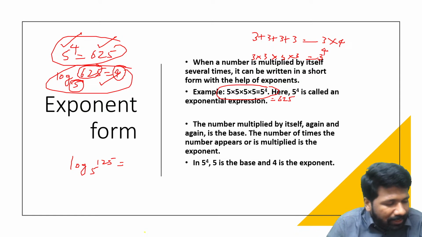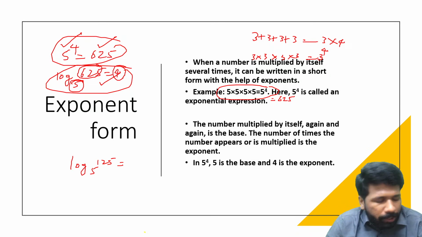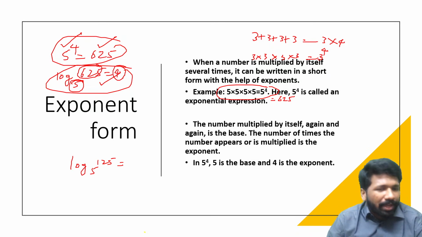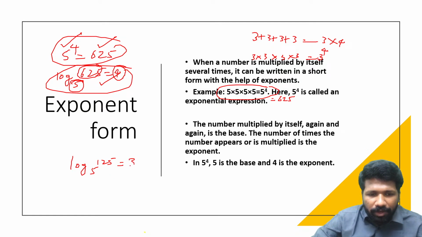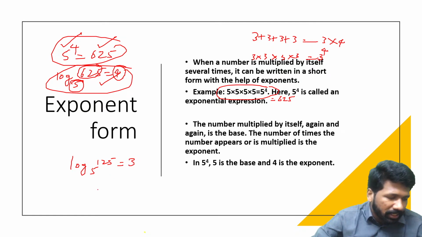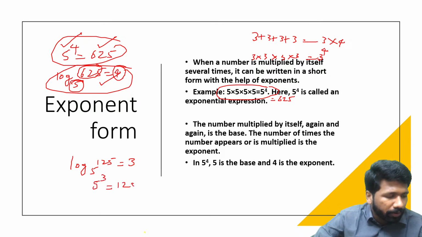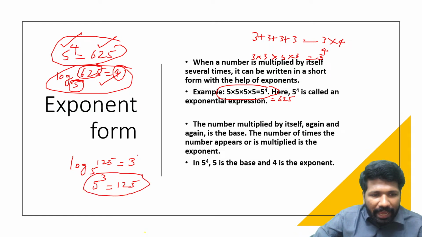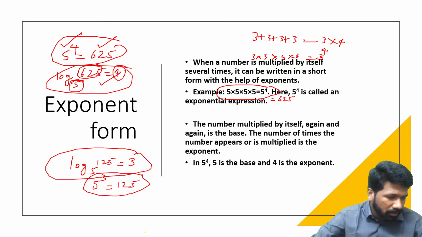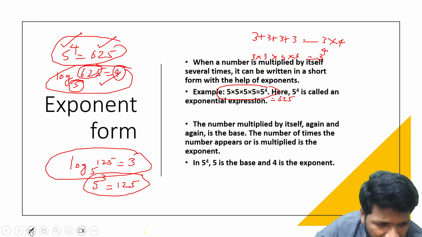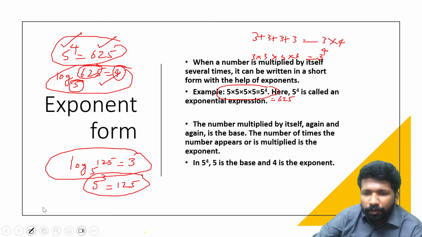5 is the base. 5 raised to what is 125? 5 raised to 3 is 125. So 3 is the answer. Or the same thing, if you write it in exponent form, you will say 5 raised to 3 is equal to 125. This and this are the same. So that is the connection between logarithm and exponents. So hope all of you are clear about it.